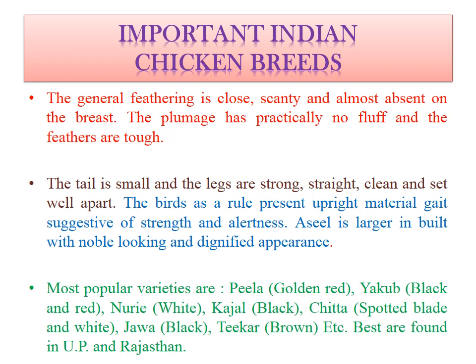The most popular varieties of this breed are generally named after their plumage color, such as Pila, which means golden red plumage, Yakub having black and red plumage, Nuri with white plumage, Kajal with black plumage, etc. Generally the best birds of this particular breed are found in UP and Rajasthan.